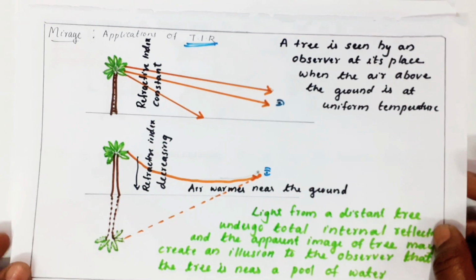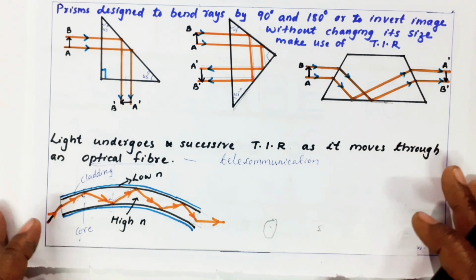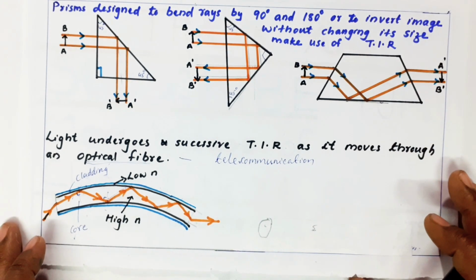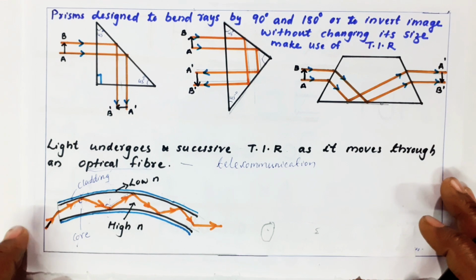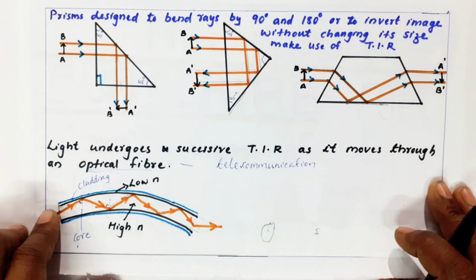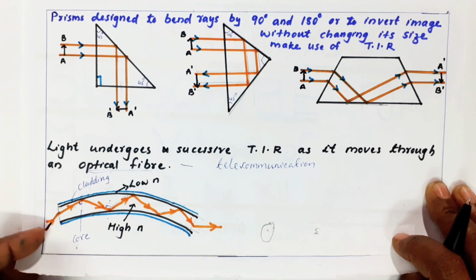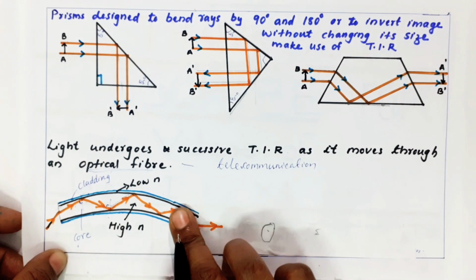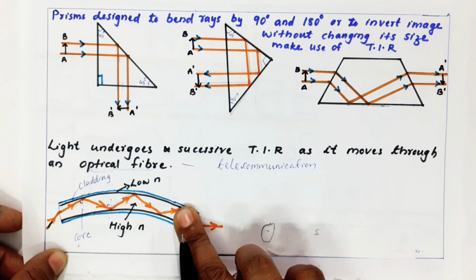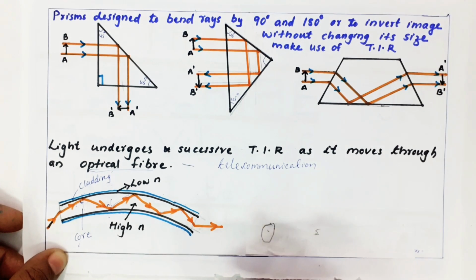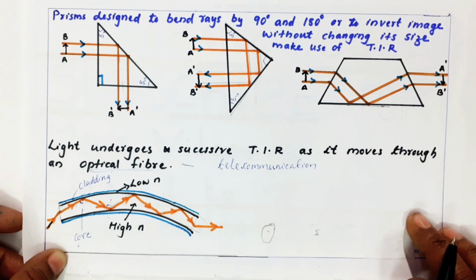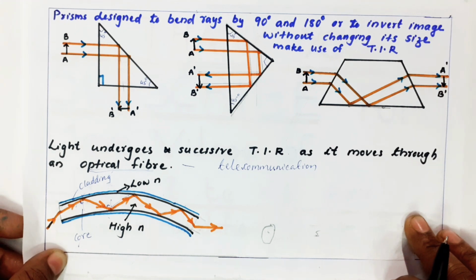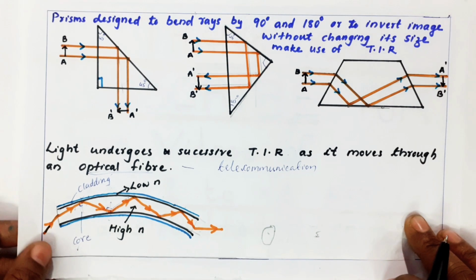So, the basic applications of total internal reflection are the mirage, prisms designed to invert by 90 degrees or 180 degrees, and also the main thing, the optical fiber. Optical fiber is the fiber or pipe used for telecommunication purposes. It is a tube made up of two materials. Inside is a material of high refractive index and outside it's a low refractive index material. When the light goes from high to low, there is a possibility of total internal reflection and the light rays reach the destination.